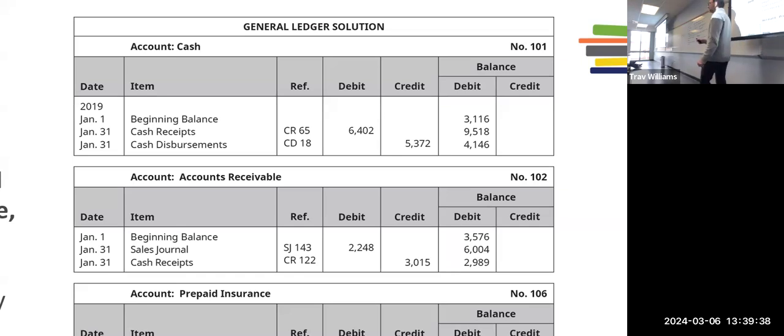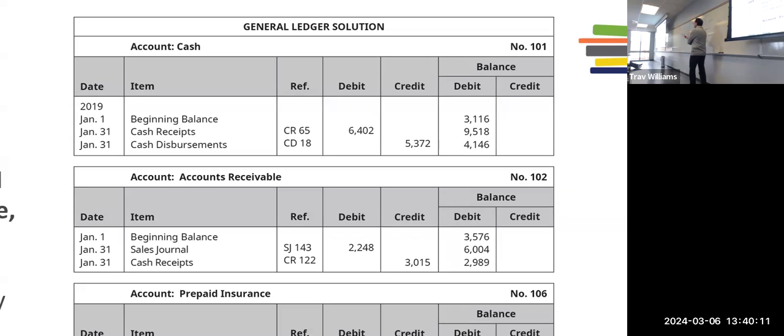So the cash account. This is how much money we had at the beginning. At the end of the month, we can put our cash receipts. So from the cash receipts journal, we got $6,402. Add it to our beginning balance to get our current balance. But then from cash disbursements journal, page 18, we see how much cash we paid out. We subtract that from the previous balance to get our final balance.